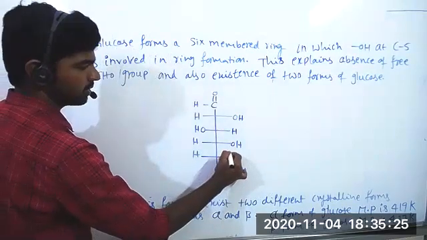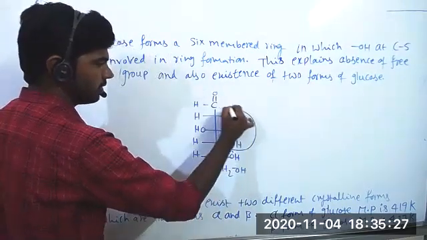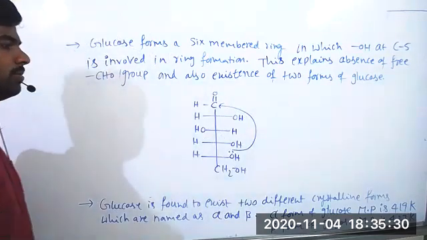So here this oxygen lone pair is involved in ring formation with the aldehyde group.